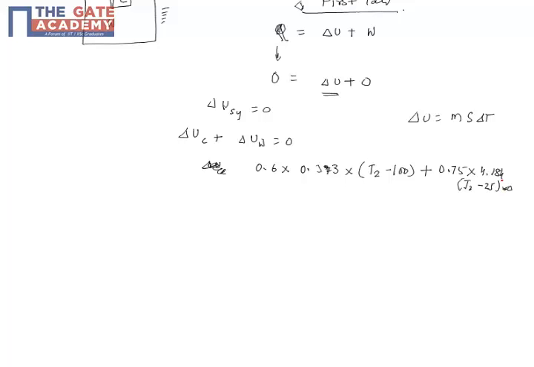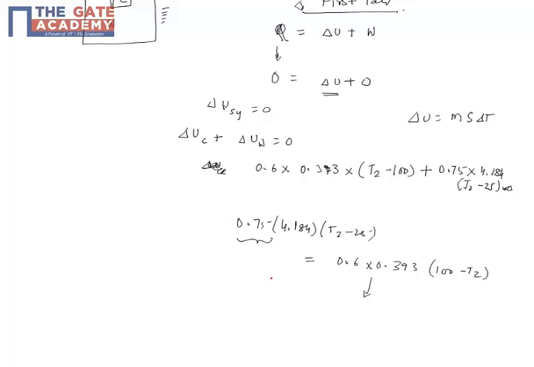The other way of telling it is 0.75 into 4.184 into T2 minus 25. This is the increase in internal energy of water with a decrease in internal energy of copper. If you bring the copper part to that side, 0.6 into 0.393 into 100 minus T2, this is the decrease in internal energy of copper with the increase in internal energy of water.